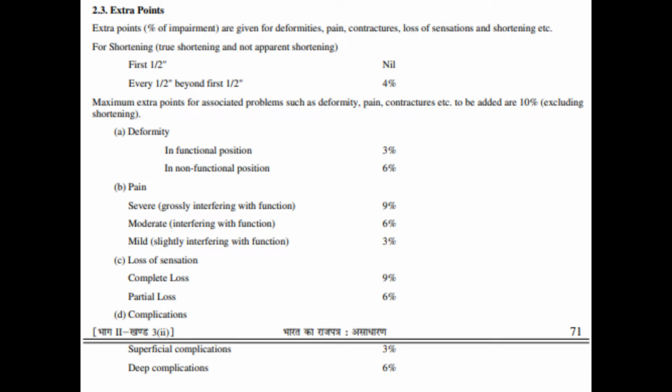Just notice the first sentence of this slide. It says extra points are percentages of impairment. In these tables, what you see is a list of complications and percentages. Actually, what are these percentages? That takes us back to the first concept we listed in the beginning.